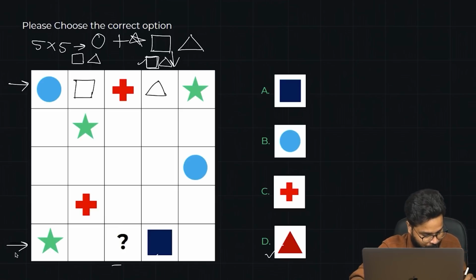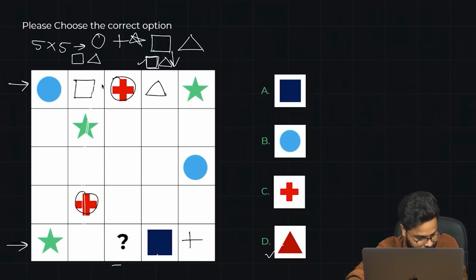When you come to this row, plus sign is for this place. This place cannot be a plus sign, right? I hope you can see the arrow there. This cannot be a plus sign because there is a plus sign in this column already. There cannot be a plus sign here because there is a plus sign already here. So there cannot be a plus sign anywhere else. So there must be a plus sign here for this particular row.